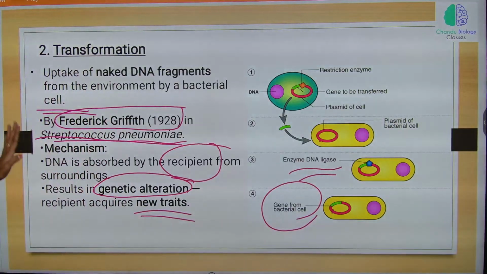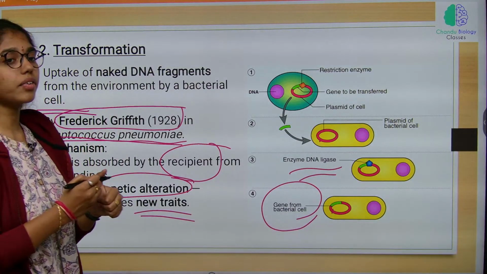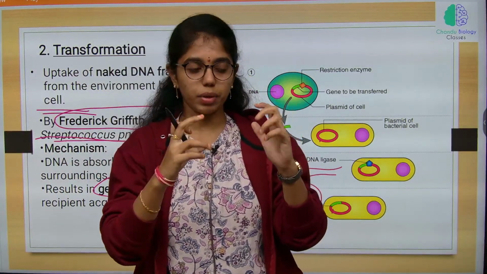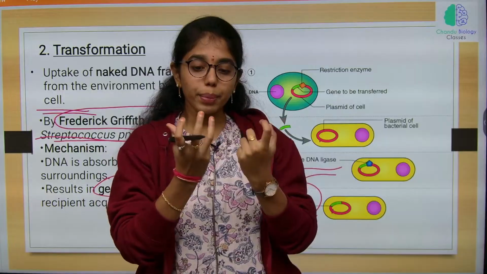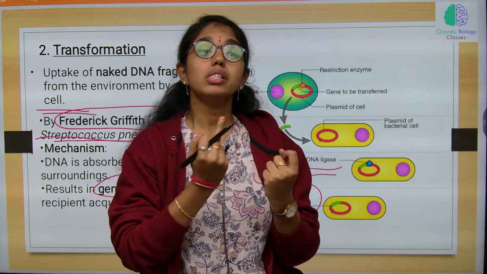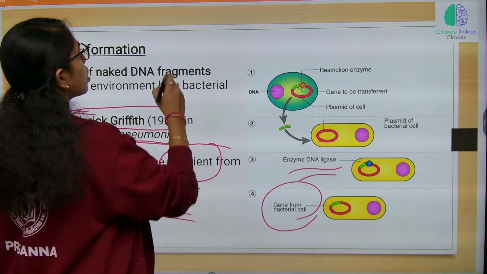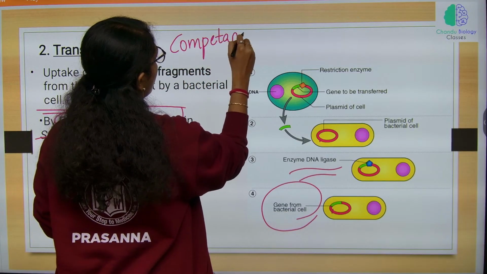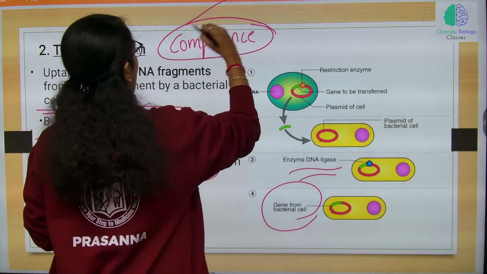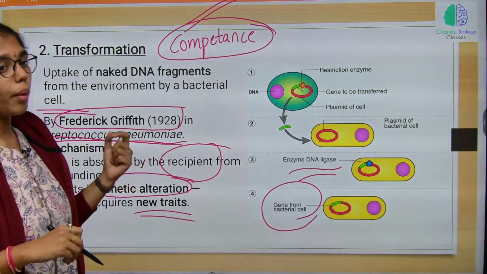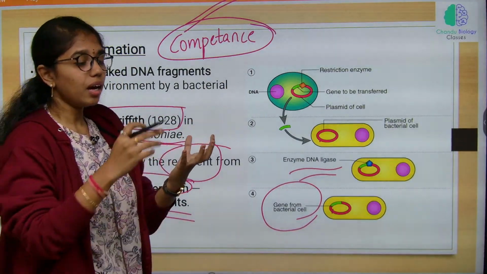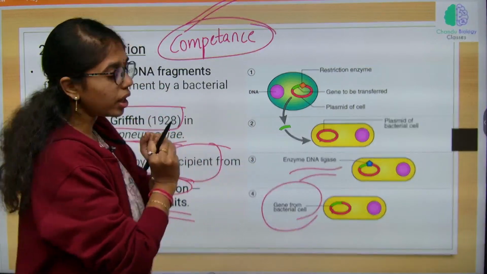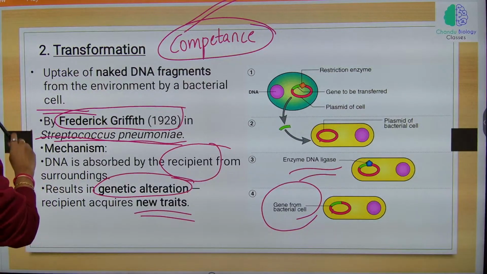Just remember, conjugation means direct transfer of genetic material from one bacterium to another, from donor cell to recipient. Transformation means uptake of genetic material from the surroundings. Here comes the concept of competence. One time a question was asked on competence also. Competence is nothing but bacteria which are in competition to receive the genetic material from the environment.